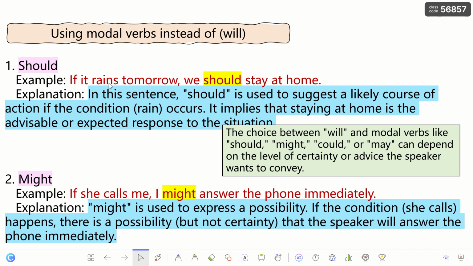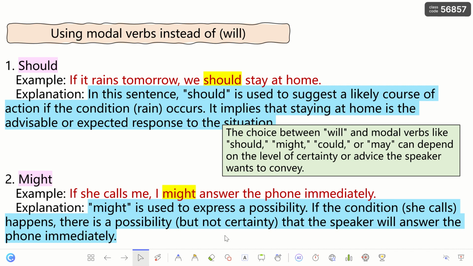So if I say, if it rains tomorrow, we should stay at home. "Should" here gives us the sound of advice. It's advisable, or it's an expected response to the situation, but it's not definitely going to be achieved, as it would be if I use will. Okay, if she calls me, I might answer the phone immediately. I might, and I might not. So here, using might instead of will expresses a possibility. There's a possibility, but not certainty. If I'm using will, it means it's certain.